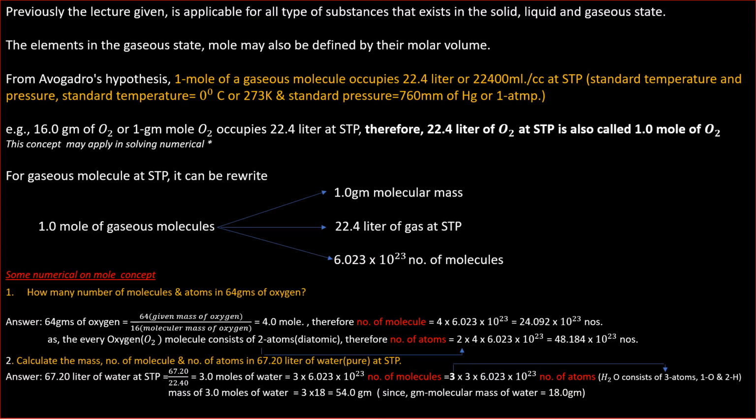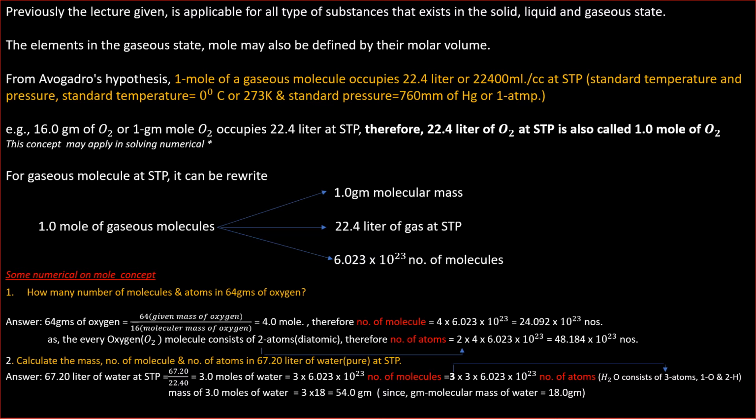Standard temperature is 0 degrees centigrade or 273 Kelvin, and standard pressure is 760 millimeter of mercury or 1 atmospheric pressure. As for example, 32 gram of O2 or 1 gram mole of O2 occupies 22.4 liter at STP.